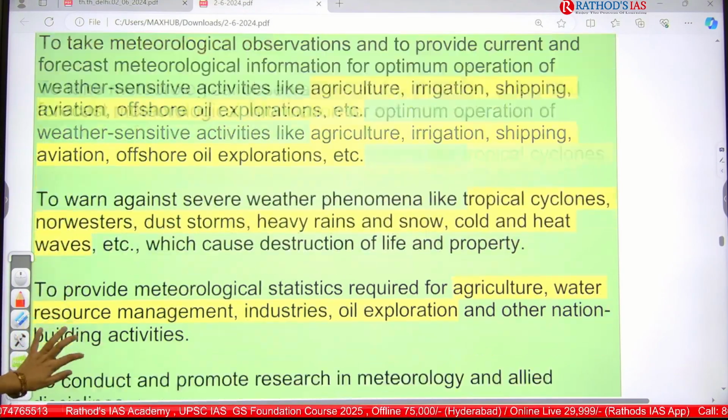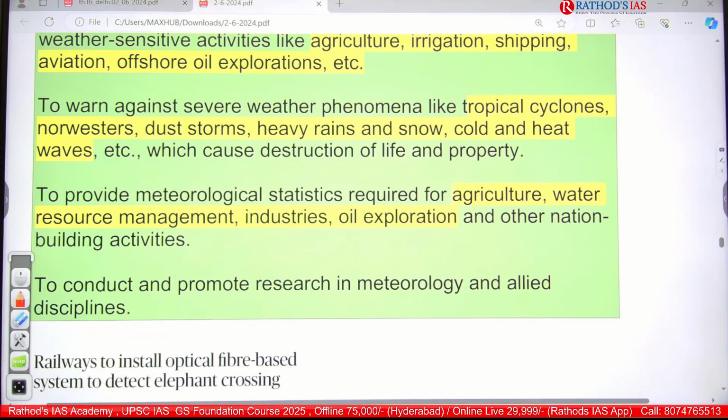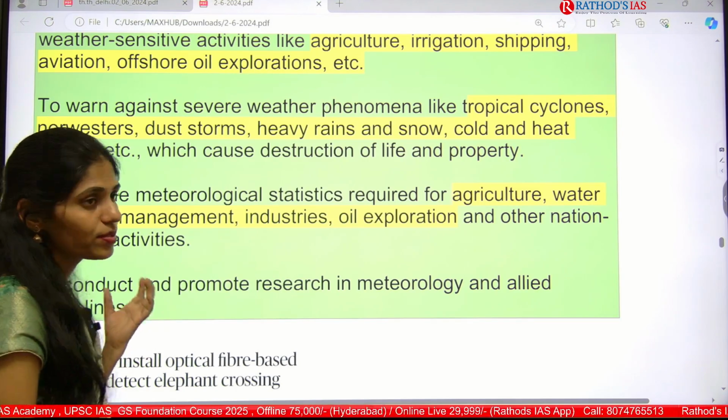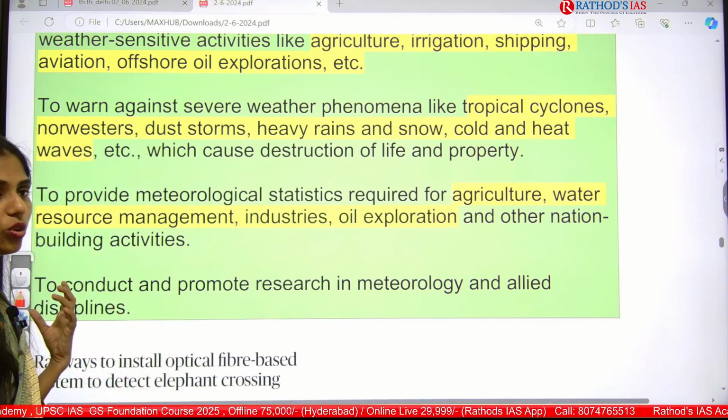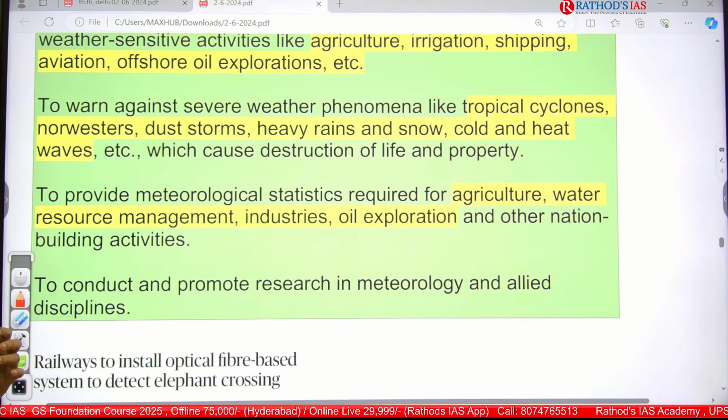And it will even be helpful for warning regarding any severe weather phenomena like tropical cyclones, nor'westers, dust storms, heavy rains, snow, cold, heat waves, etc. So that we can save our lives as well as property.